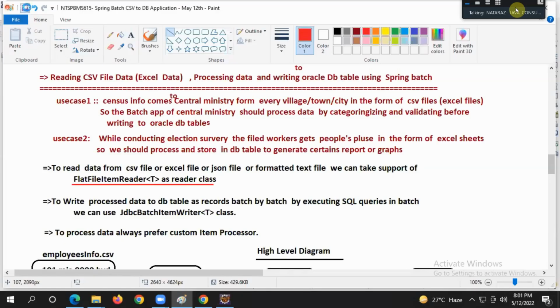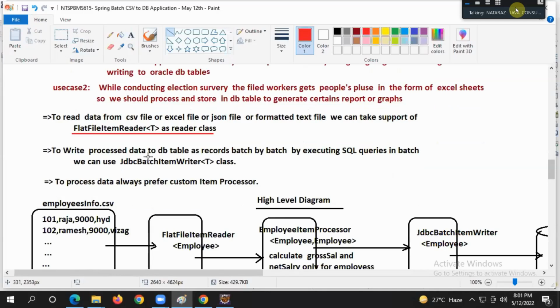Flat file item reader, T, is nothing but the reader class. To write processed data to DB tables as records, in batch, by executing SQL queries in batch, we can use the JDBC batch item writer class.